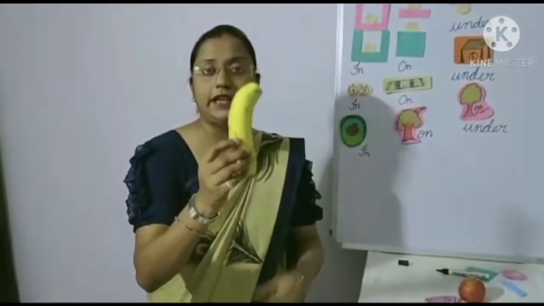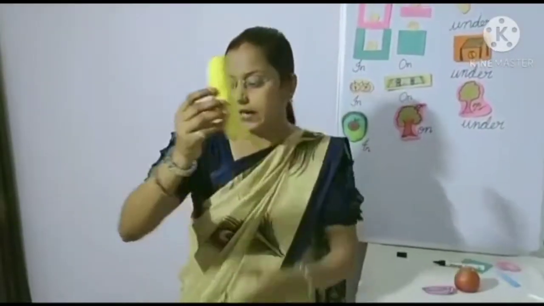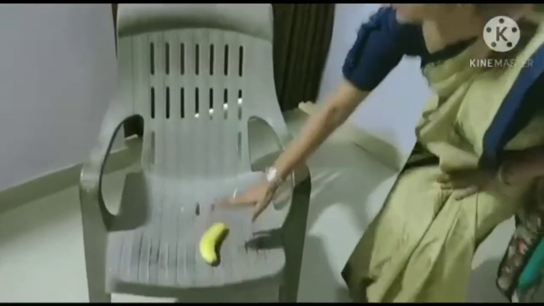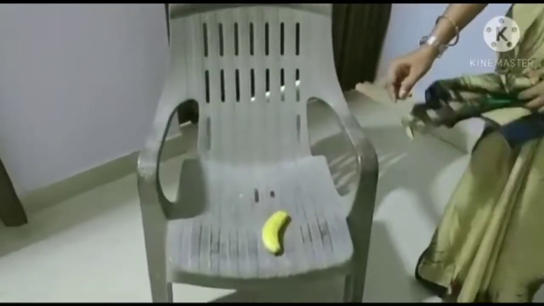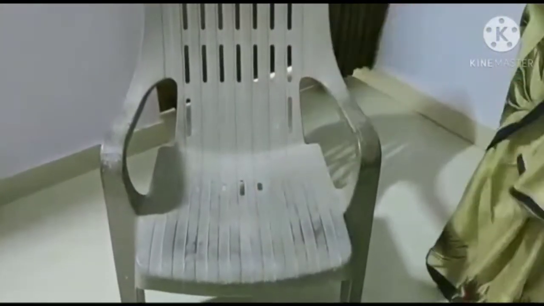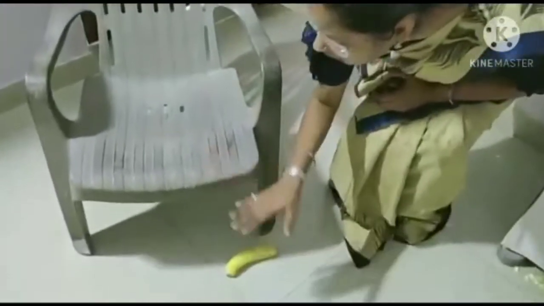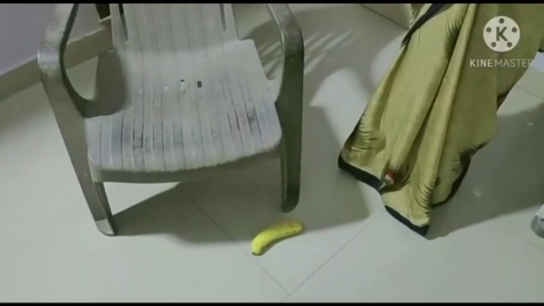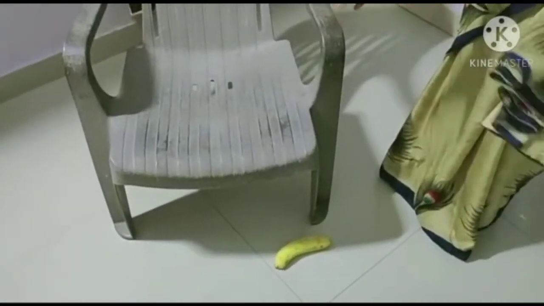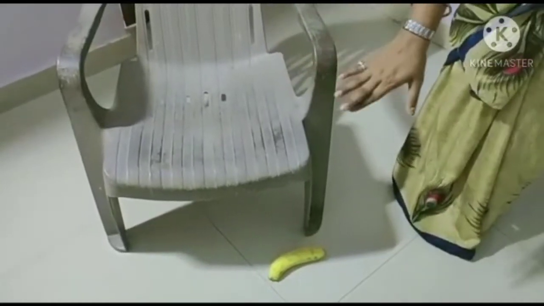Then same thing. Banana. Okay, this is a banana. This banana is kept on the chair. Then we have to use this banana is on the chair. Same children. If we put this banana under the chair, then which word we have to use? Under, because the banana is kept under the chair.